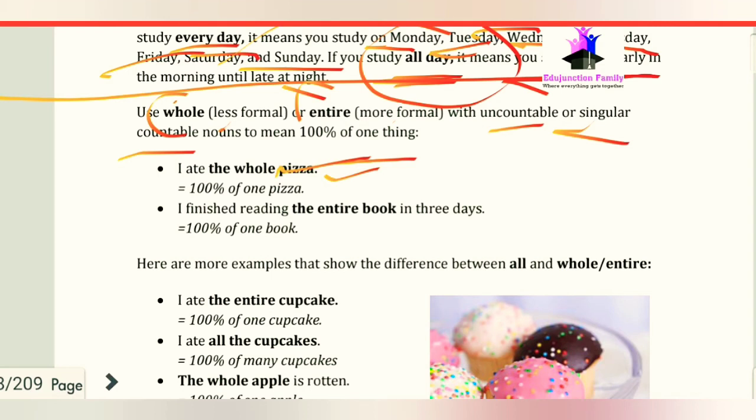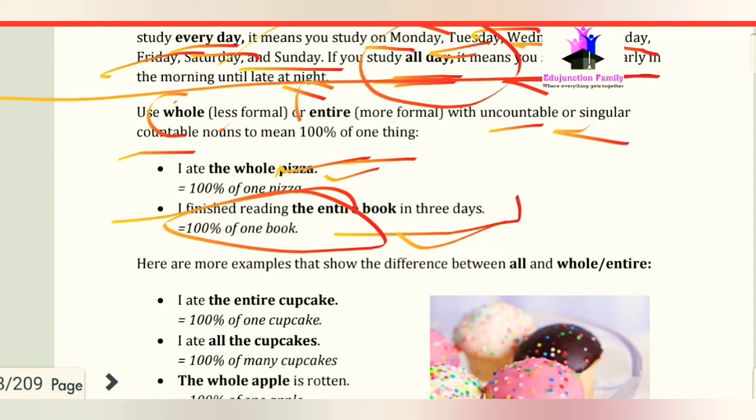Here we talk about a whole pizza. So we have the next example: I finished reading the entire book in 3 days. It means 100% of one book, which took 3 days to complete.